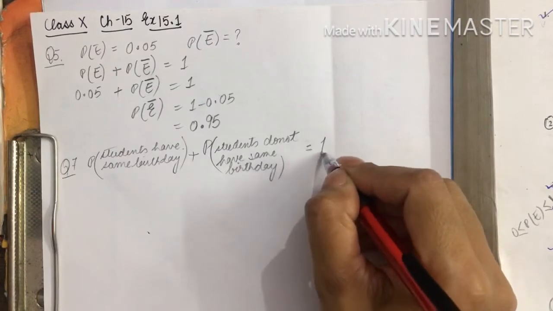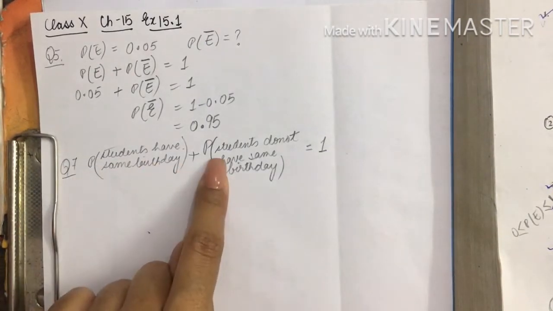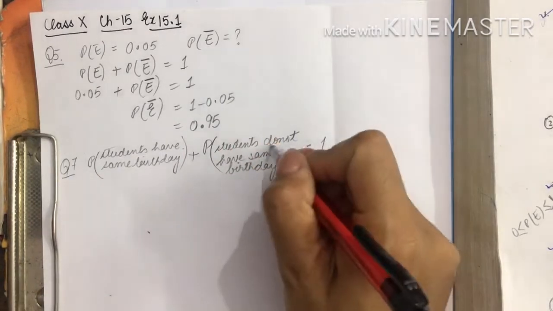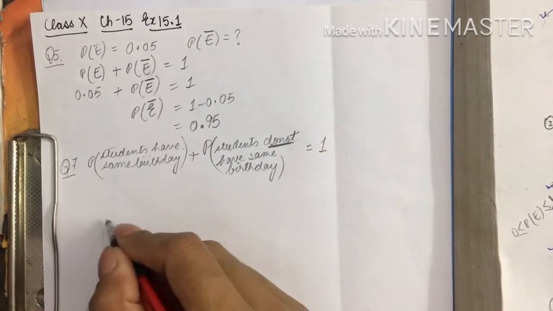The answer will be 1. So this is probability of event plus probability of not the event. So this is not given. This is something you have to find out.